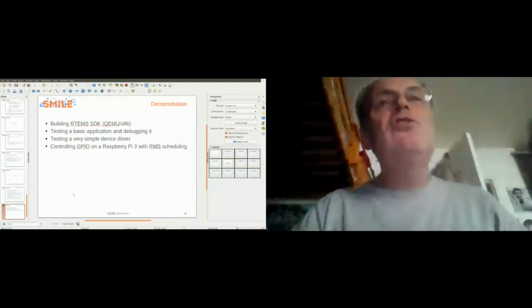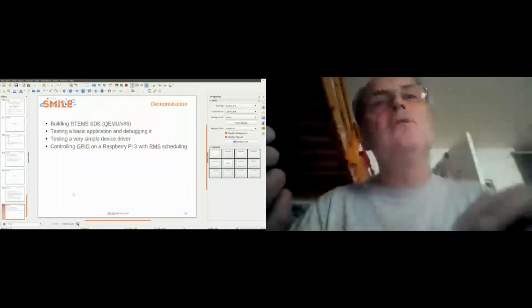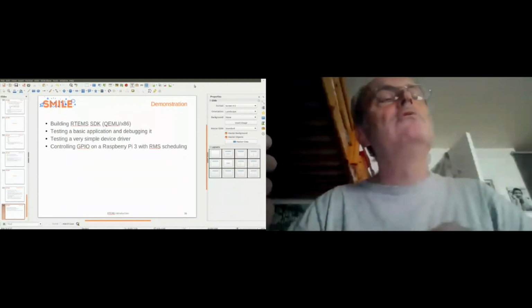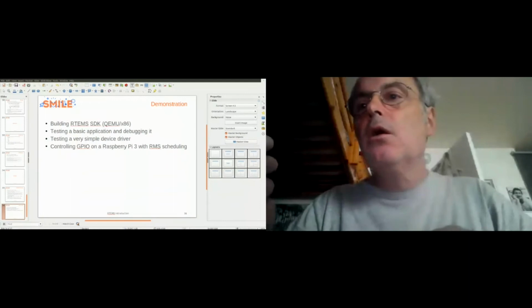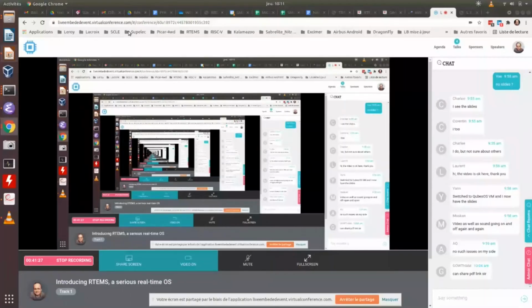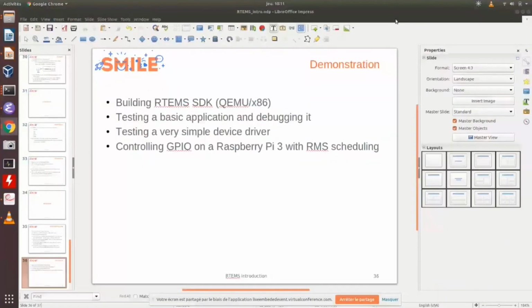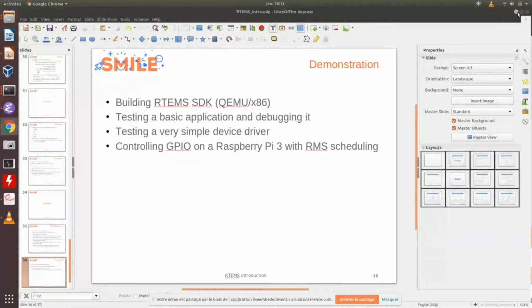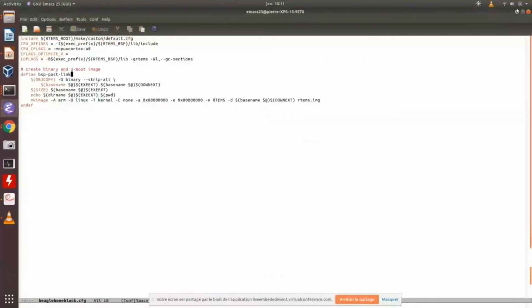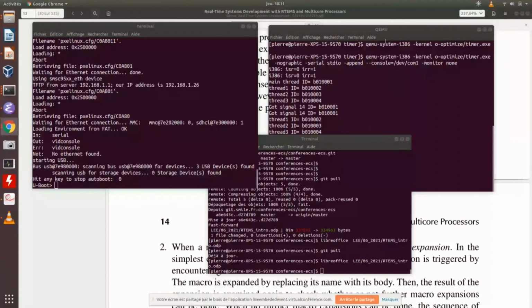Okay, so I will change the presentation because I need to show you some terminals. I will switch to my screen. Share screen. Okay. So here, you should have here.